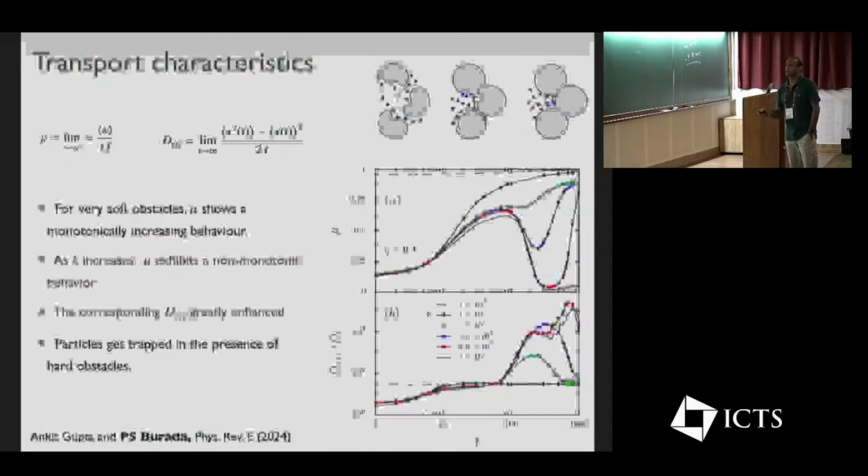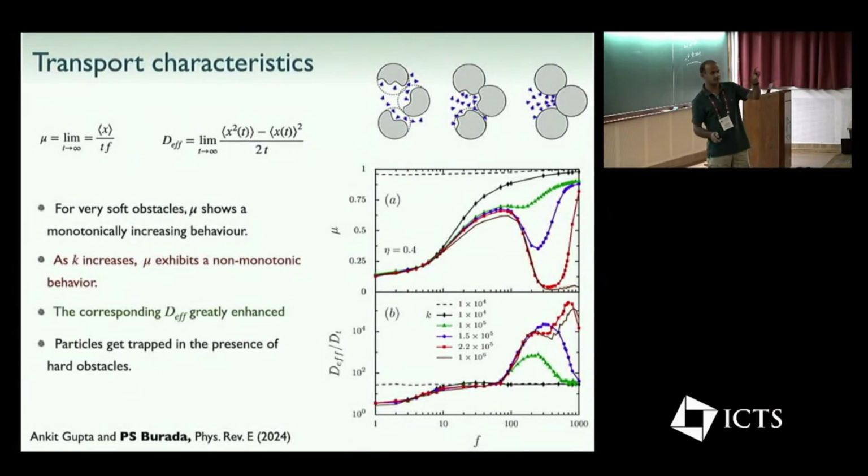These are the results. We calculate the nonlinear mobility, which is nothing but the mean velocity over F. By the way, the small f is the scaling parameter, which is the constant force F divided by kBT. That means we can couple the external force and the temperature. This can happen only in this kind of particular channel. If you consider a one-dimensional channel, for example, F and T are independent. However, in this case F and T can be coupled, and we can define one single scaling parameter, that is small f.